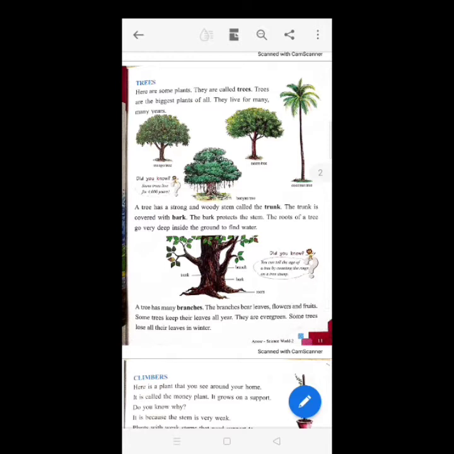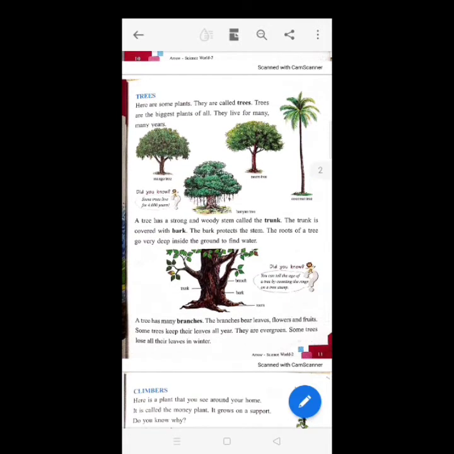Now look at the picture here in this tree section. See here, look at your extreme left. This one is the trunk. And now come to your right side. The upper one is the branch of the tree, and the lower one is the bark of the tree, and the extreme lower one is the root of the tree.